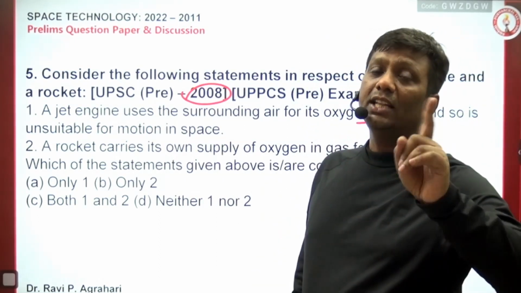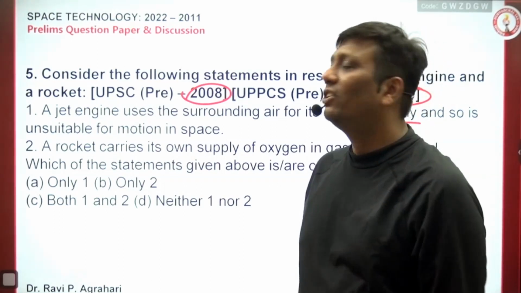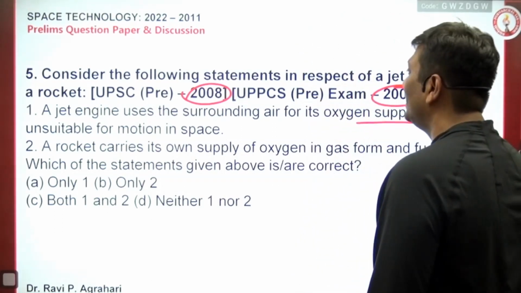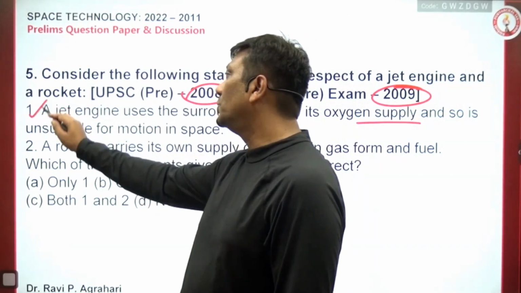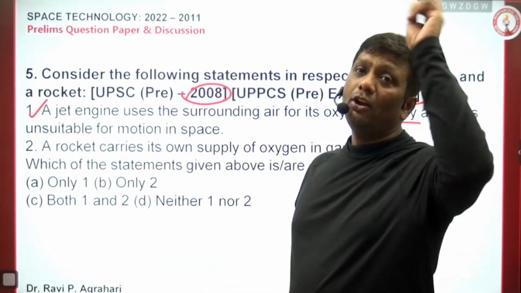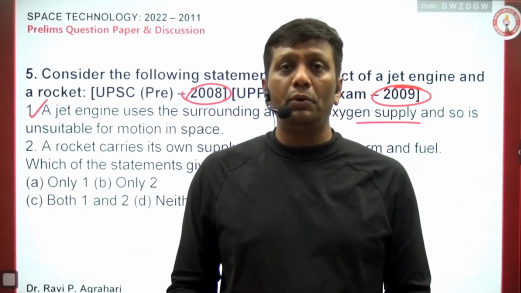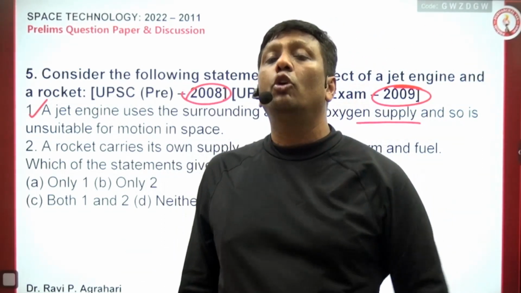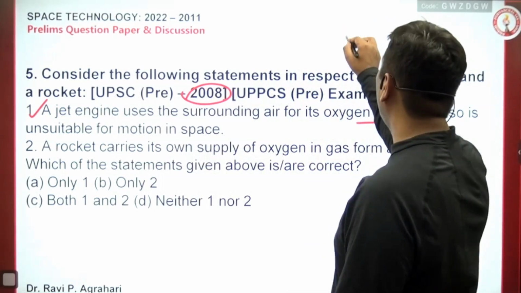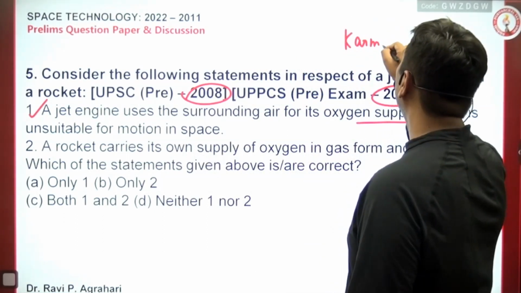That is the reason jet engines and conventional planes never carry extra oxidizer. So this is the reason it is unsuitable for motion in space. Absolutely right. This is the reason they are not going above these heights. What is space generally? I told you, if any satellite is above 100 kilometers, that is called the Kármán line. I hope you remember the Kármán line.